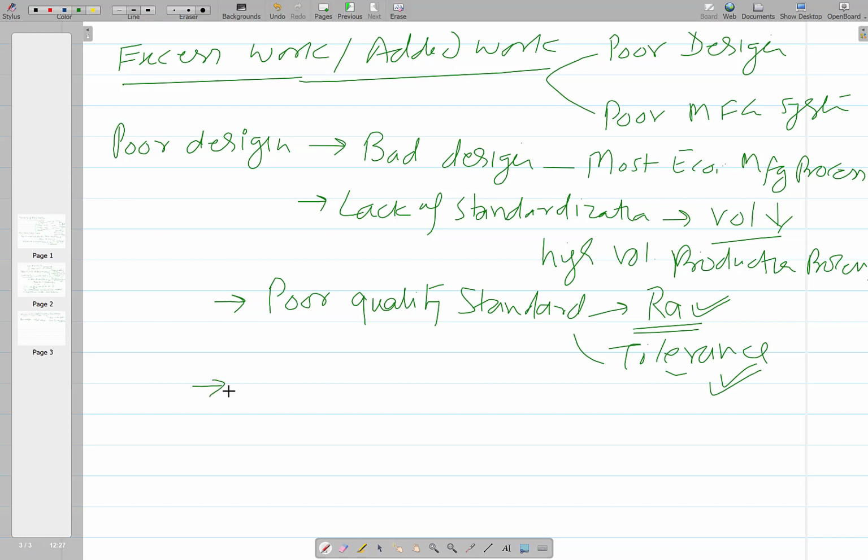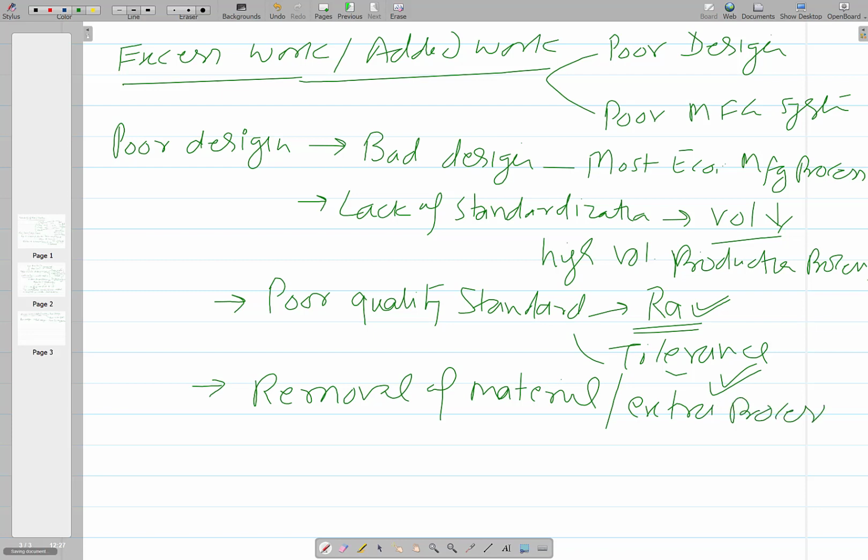Then the fourth point related with this is that the design is poor in such a way that it requires unnecessary removal of material. Design is such that it requires unnecessary extra removal of the material or extra processing of the material.